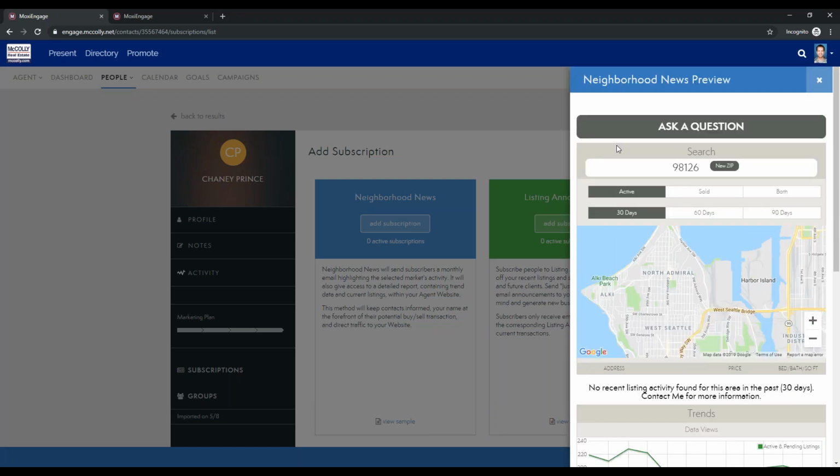There's also this button up here at the top that's Ask a Question. This is an extremely important part of neighborhood news, because if they pop open that Ask a Question button, it will go directly to the agent. So this is a great spot for them to engage with the agent and say, hey, I noticed this about this given area, or this zip code seems interesting. Could you tell me more? It's just a great way for the client to interact with the agent easily without having to dial the phone or do any effort there. It's just an easy little click.